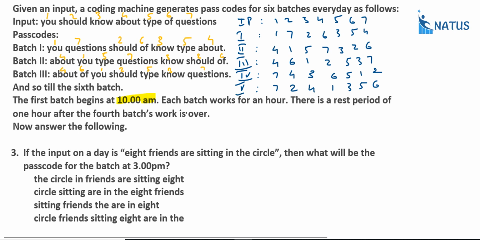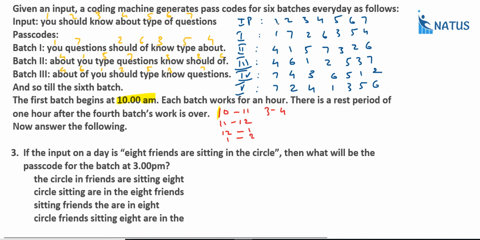Now if you observe, this is the input and next 10 to 11, that is the first one, 11 to 12, 12 to 1, 1 to 2. So after 4 batches, 1 hour rest. Next start, that is equal to 3 to 4, or not. What is the next one? That is 3 to 4. Right? Next 1 to 2 and next 3 to 4. This is the batch 1, batch 2, batch 3, batch 4 and batch 5.